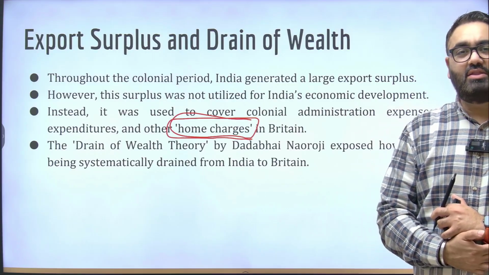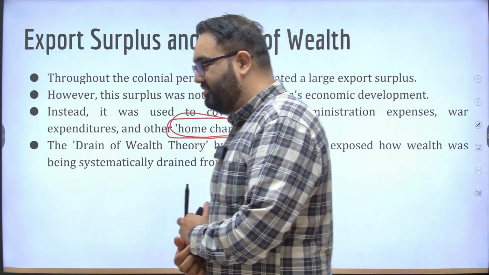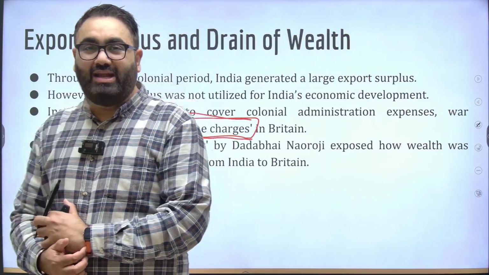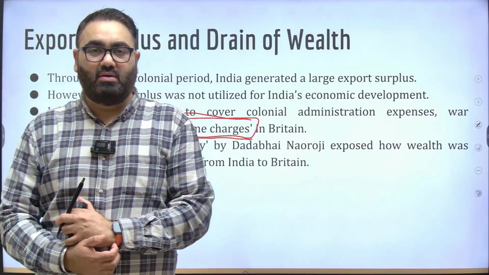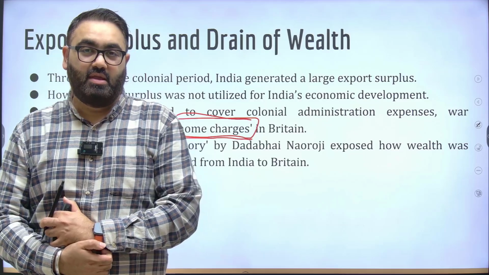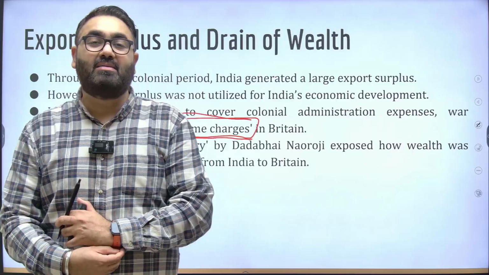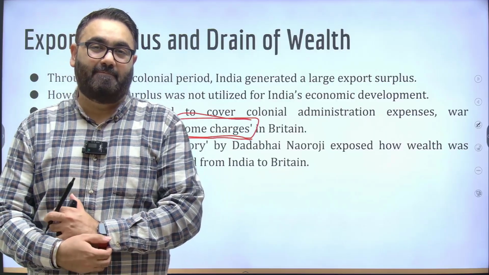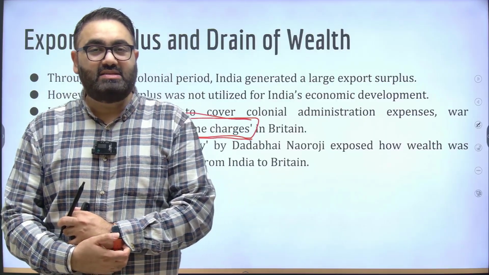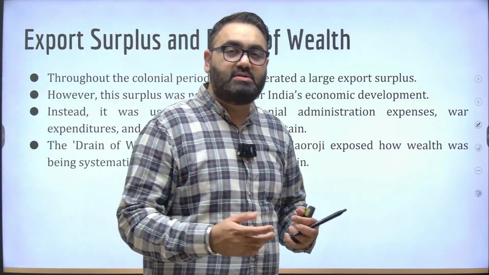The drain of wealth theory was an attempt by people such as Dadabhai Naoroji to actually tell people around the world, see, this is how British are exploiting India. It was also done so that Indians themselves realize how bad the British rule is in India. You would have read this in modern history that the first few Congress leaders used to be the moderates.